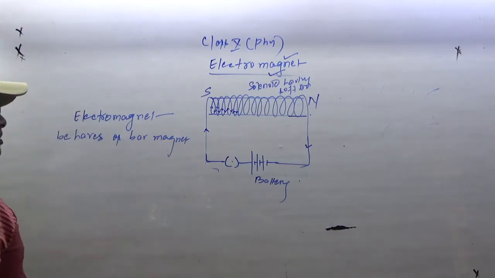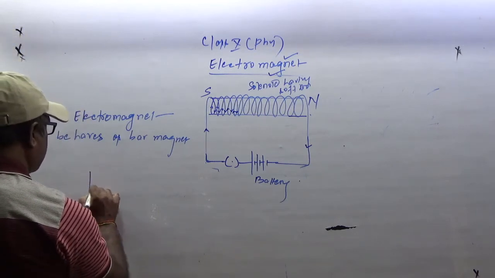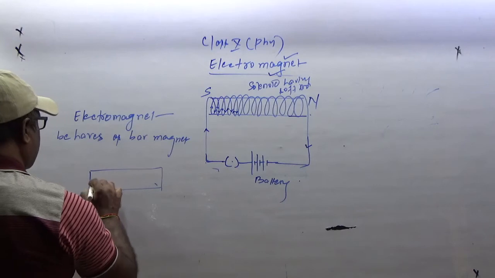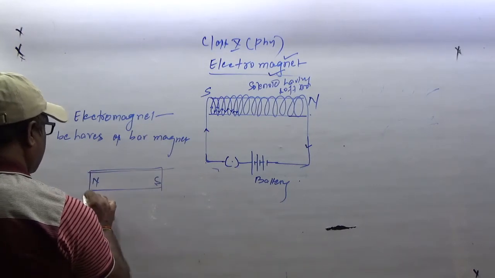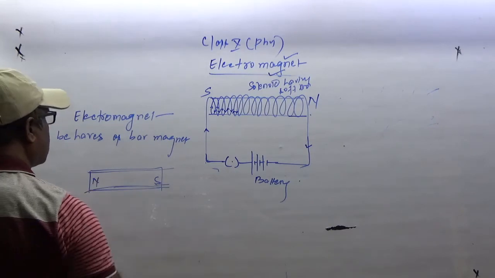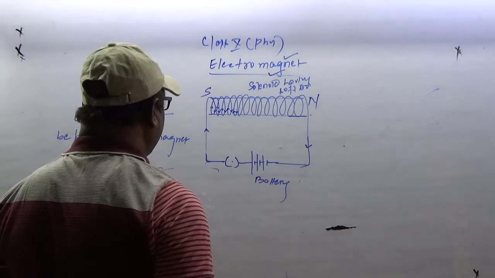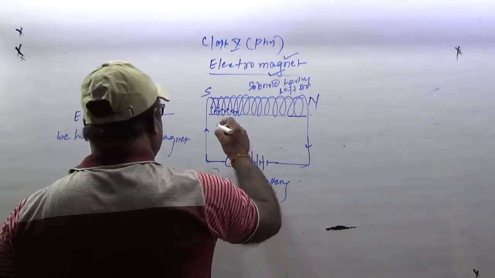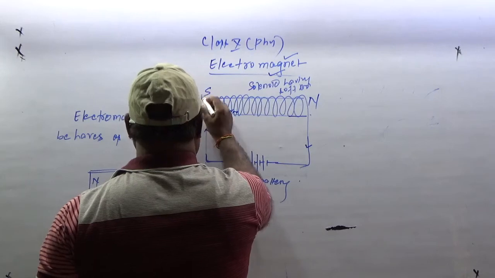What is the quality of the bar magnet? This is the bar magnet. Alright. So, if we draw the magnetic field lines, the magnetic field lines inside the core are parallel to each other.